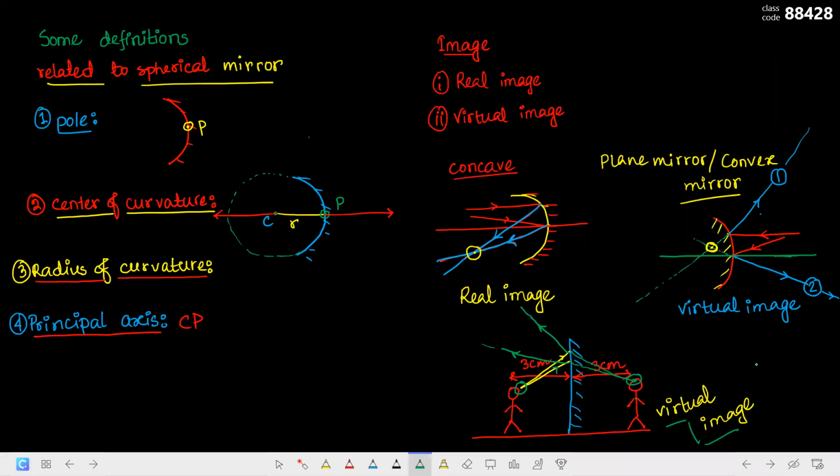Now, if you want to go through the definition, it's written in the textbook. The real image is if light rays emitted from a point after being reflected or refracted on a surface actually converge at a second point. See, that is the case here. In case of concave, to form a real image, they are actually converging. When they are meeting at a point, it is converging. Then the second point is called real image of the first point.